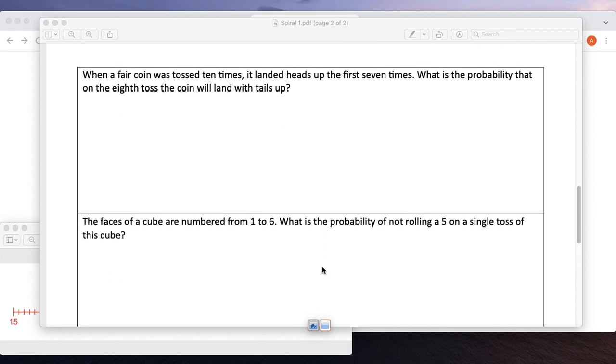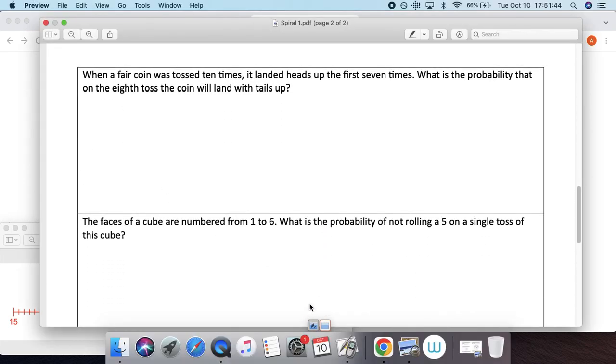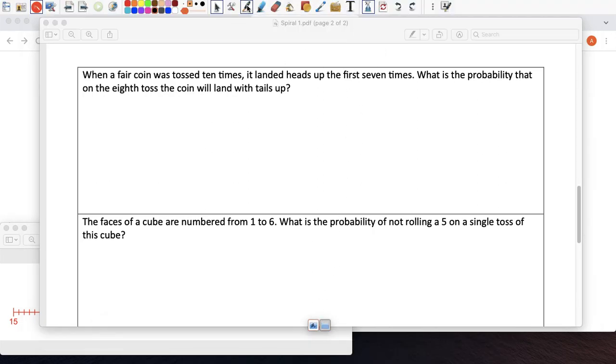When a fair coin is tossed 10 times, oh my god, it lands on heads the first 7 times. What's the probability that on the 8th toss the coin will land with tails up? Well, when you're tossing a coin, the probability of heads the first time was half.